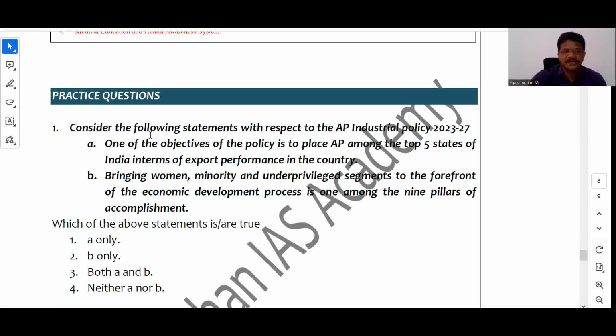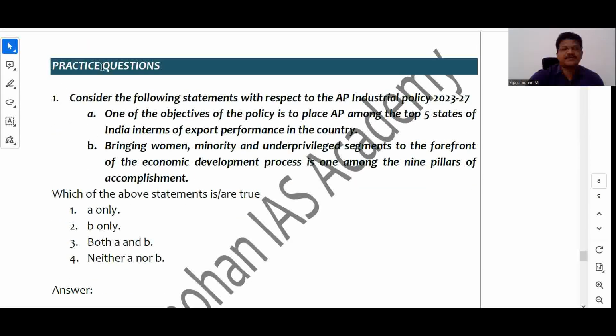Okay. Now, based on our discussion, I am providing here some 3 practice questions. I just wanted to show you that if they want to mix it up and make the questions difficult, they will frame the questions in the following way. Just see, consider the following statements with respect to Andhra Pradesh Industrial Policy 2023-27. Statement A, one of the objectives of the policy is to place Andhra Pradesh among the top 5 states of India in terms of export performance in the country. Second statement is bringing women, minority and underprivileged segments to the forefront of the economic development process is one among the 9 pillars of accomplishment.